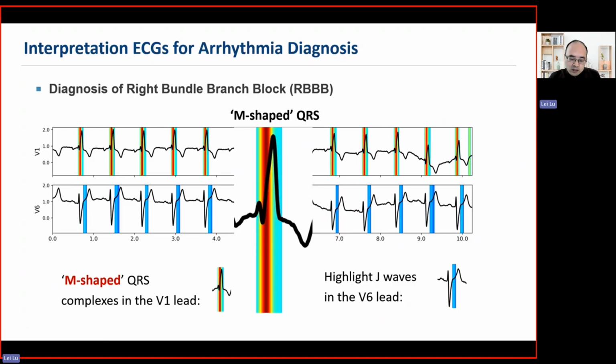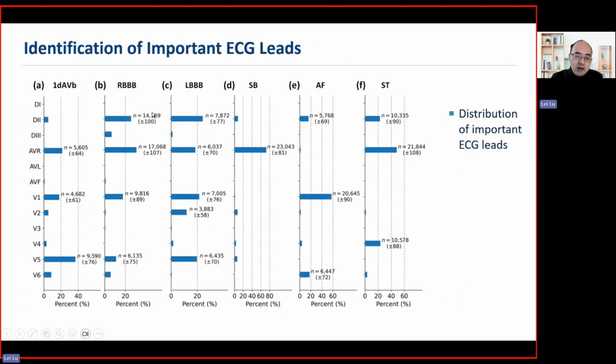I showed you examples, but this is just an example. How do we validate the effectiveness of these identified features? We do it in 2 steps. First, because we say they are important, we calculate importance for each ECG lead, for each different type of cardiac arrhythmia, and then we get the statistics.